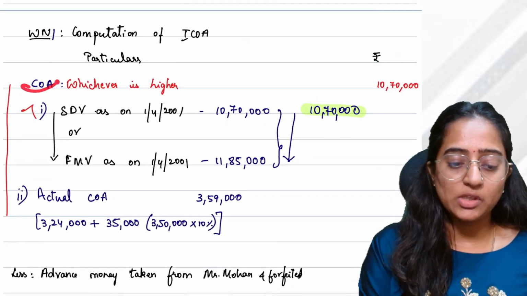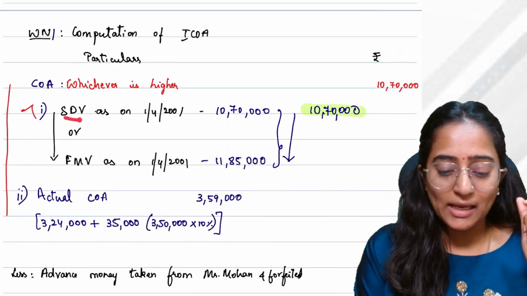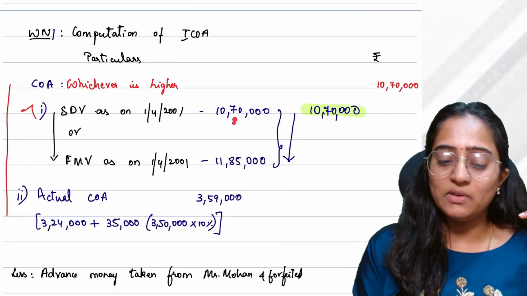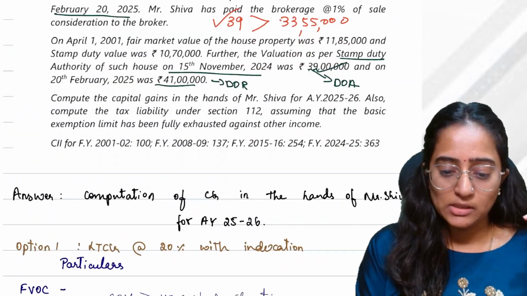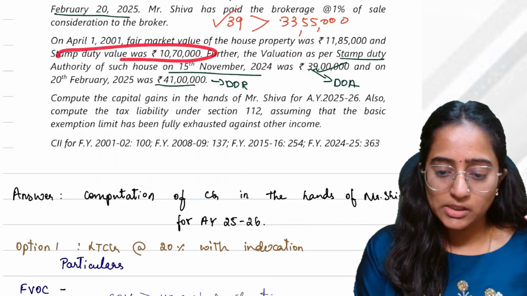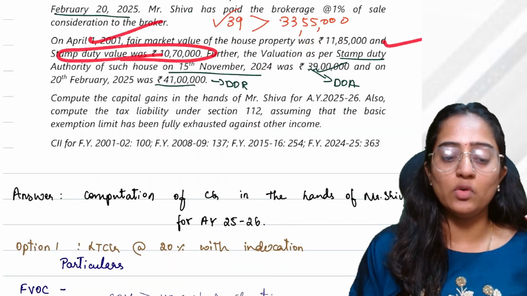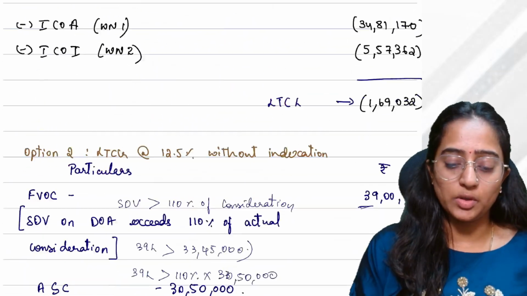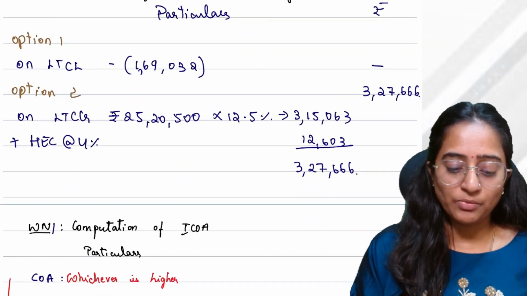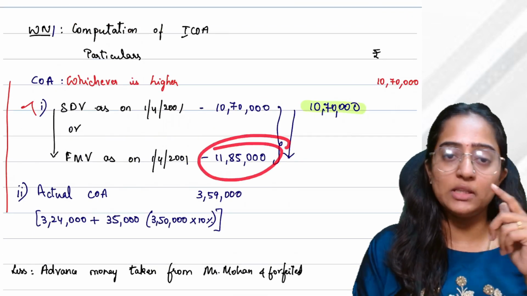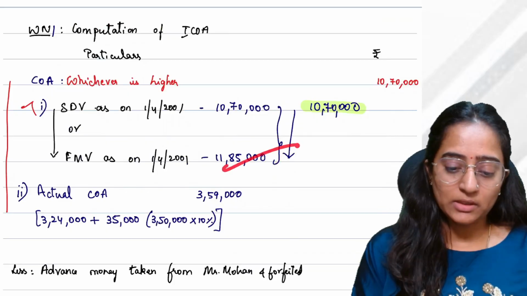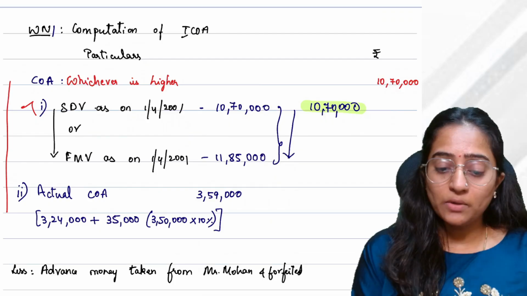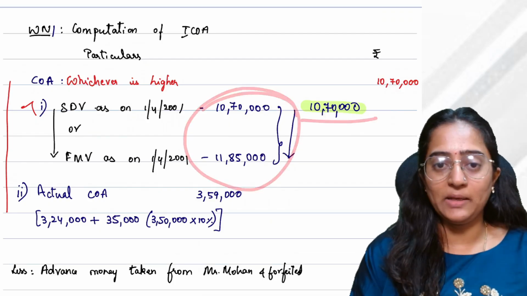Clear? See, that is what we are doing here. Your cost of acquisition, how are you determining? First, I am looking into the SDV as on 1/4/2001. Given in the question is 10,70,000. Where is it given? It is given in the question. SDV as on 1/4/2001 is going to be 10,70,000. Correct? And we have the fair market value given in the question, 11,85,000. Correct? 11,85,000 given in the question.